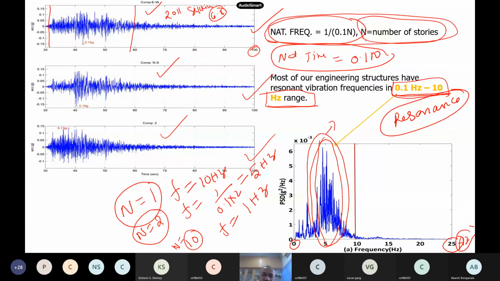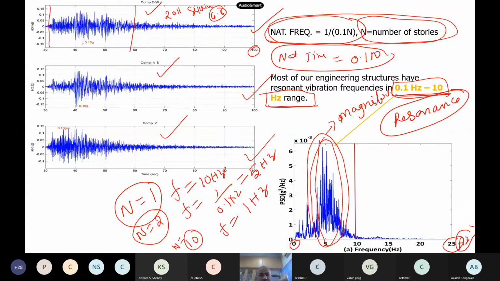Now what happens during resonance? Amplitudes get magnified, and finally what happens when things are magnified? Automatically it leads to collapse actually. And the unfortunate thing is all our civil engineering structures are in resonance with this earthquake itself. Your mechanical and electrical friends don't study earthquake resistant design because of their generators, piping, whatever they do.